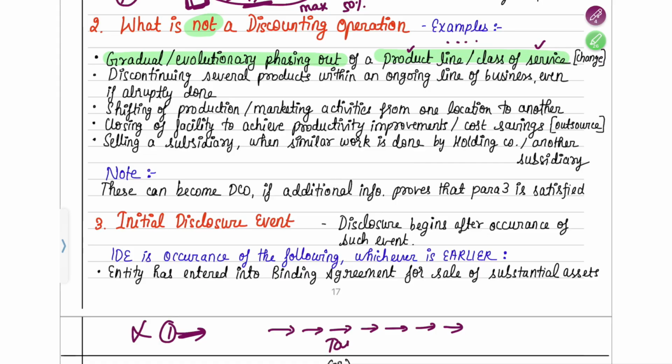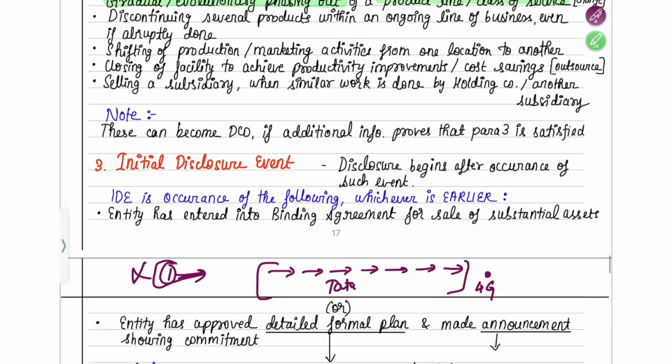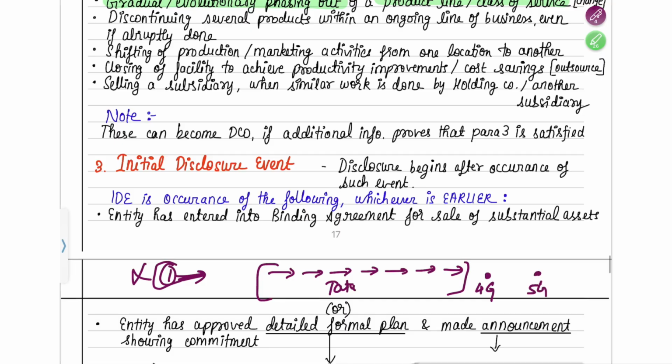Suppose Tata Sky might have had a lot of products. It must have had a remote, then that pack and all of that. So little by little it kept on phasing out. This does not fulfill the conditions, because a single plan was not made for it. So this will not be a discontinuing operation. Gradual means little by little phasing out. Evolutionary phasing out means, suppose 4G is one product and there is another product 5G. Now slowly 4G is going out of the picture.